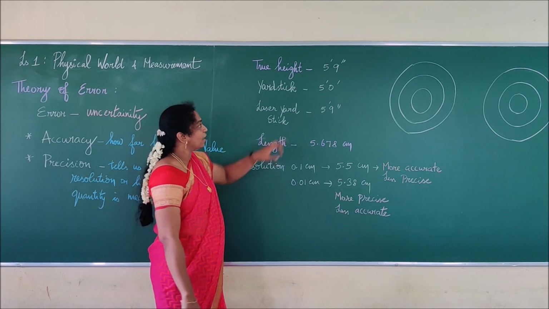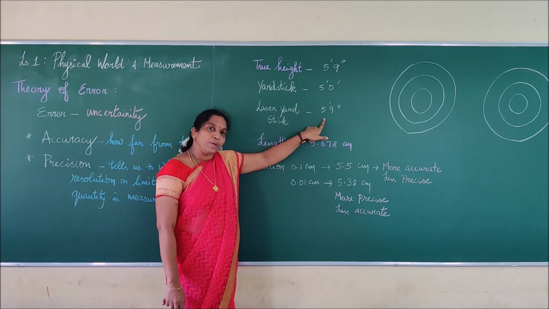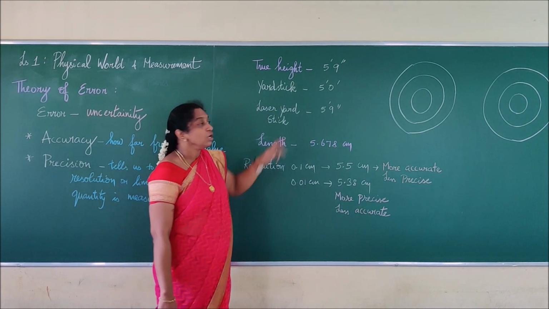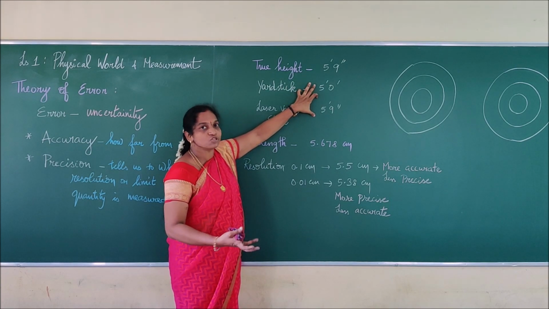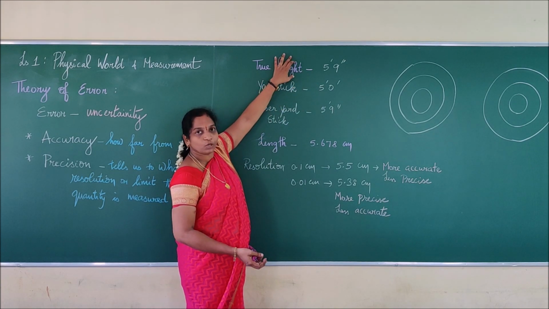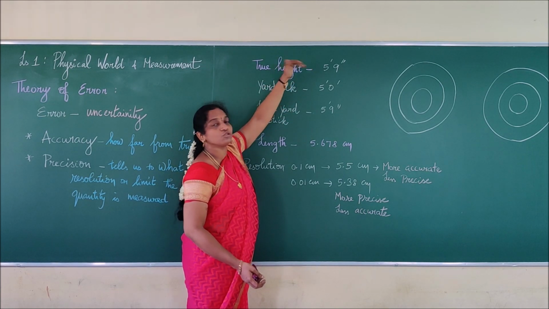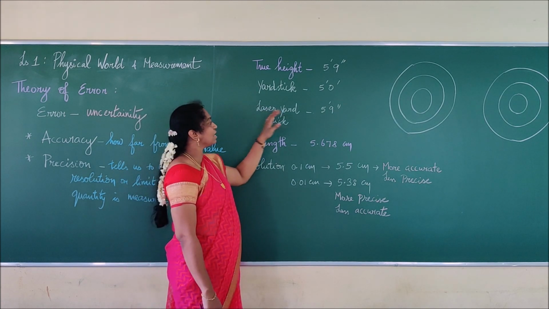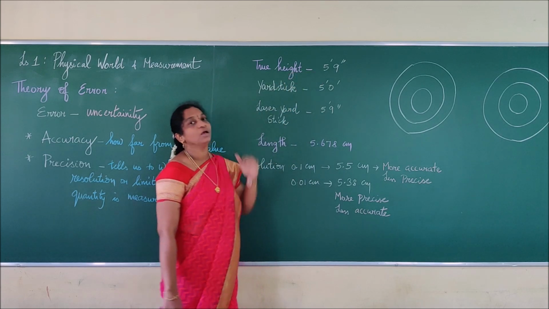Then I can say that this reading is a very accurate one compared to the true value. These two are the measured values, and this is the true value. So how close the measured value is to the true value is called accuracy. With this laser yardstick method, we found a value very close to the true value.